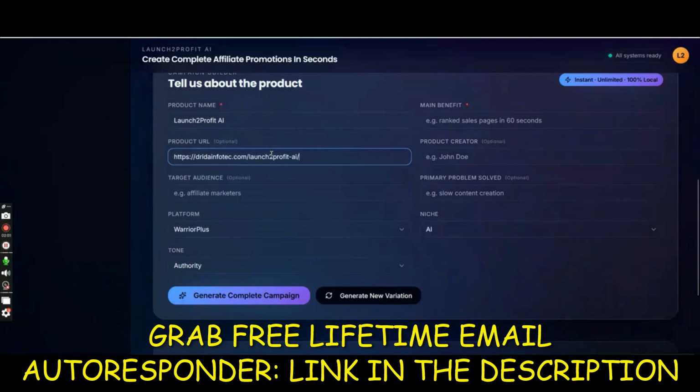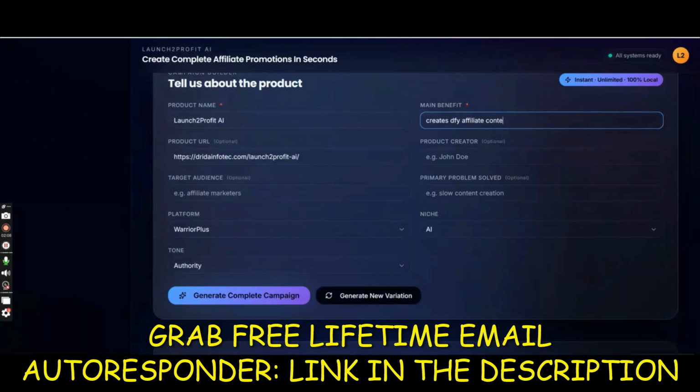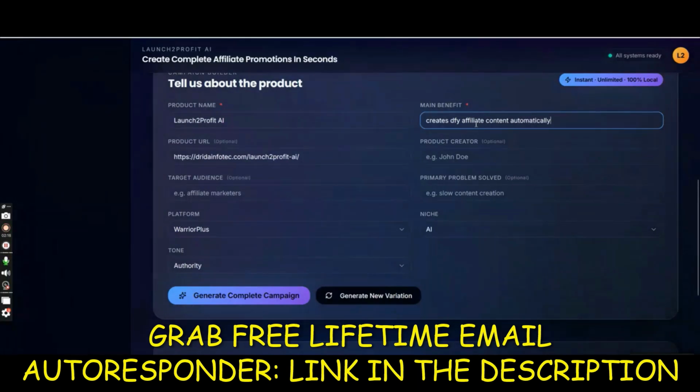You can type in your affiliate link too. And the main benefit, what does it do? It creates done for you affiliate content automatically. You can take your time here and type in whatever your offer does. If you're promoting anything, you just type in what that offer does.